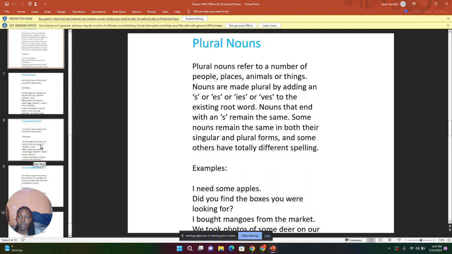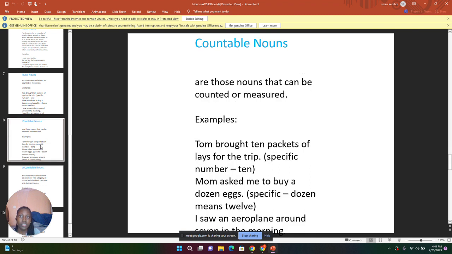And the next type is the countable nouns. When we say countable nouns, we mean that these are the nouns that can be counted or measured. Yes, they can be counted or measured. Any noun that can be counted or measured, we refer to as a countable noun.